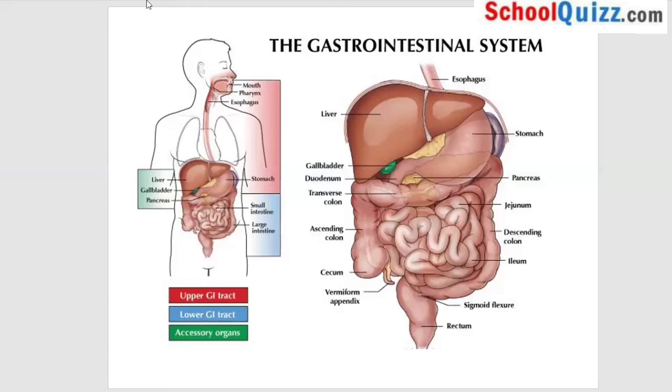the gastrointestinal system starting with your mouth, which then moves on to the esophagus. Then you have your stomach. Then it moves on to the small intestine. So here what you see, this is the small intestine. Then this small intestine continues with the large intestine. The large intestine then continues and moves towards the rectum. That is the place from where we defecate. We remove the waste from our body.